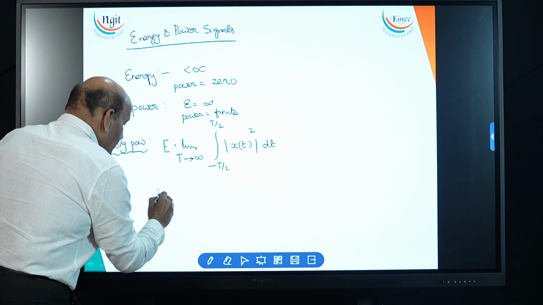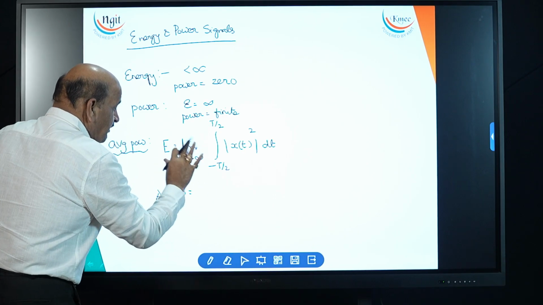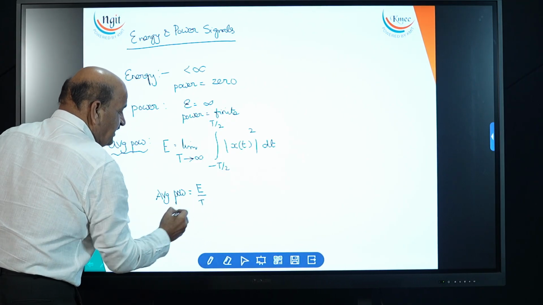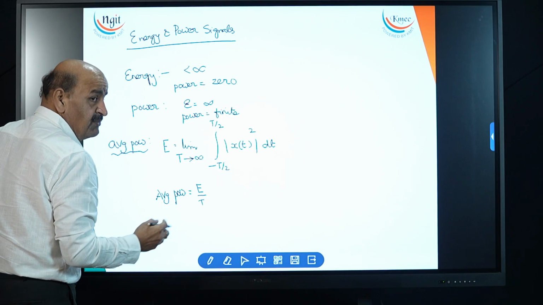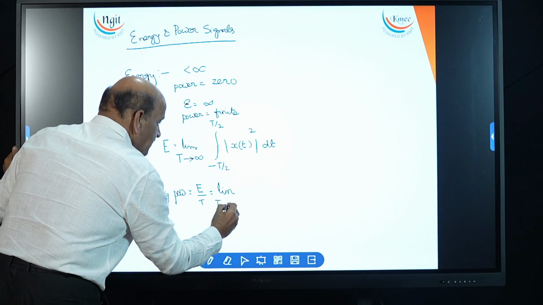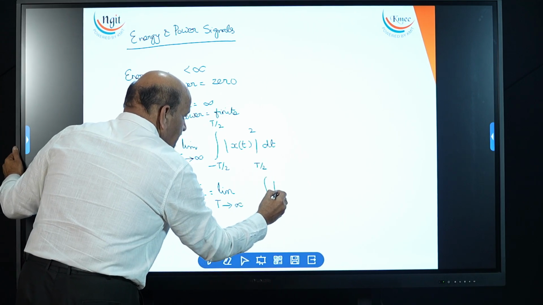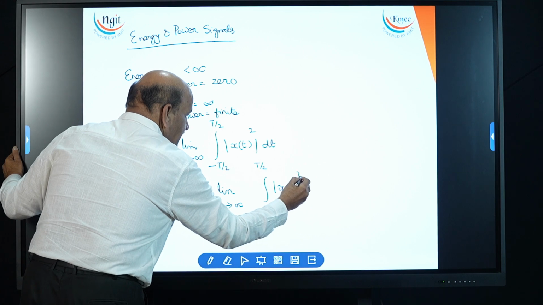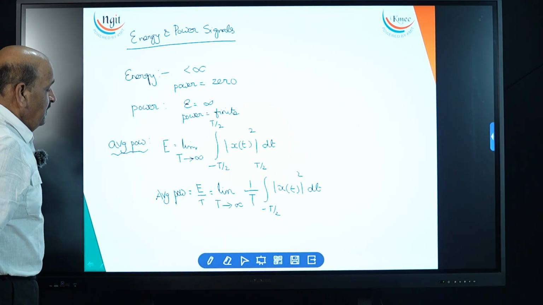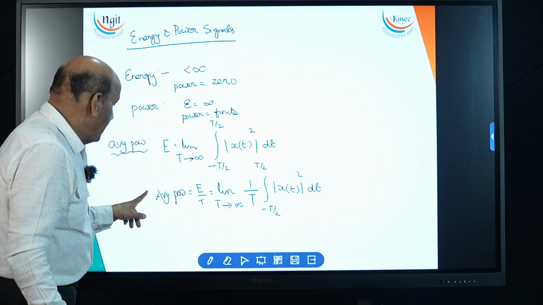Now, average power. The name itself is average. Average power means we take the energy and divide by the width of the signal. The formula is the same: limit t tends to infinity, integral from minus t by 2 to t by 2, squaring the signal with respect to dt, but here you have to write 1 by t. Whenever you divide the energy by the width of the signal, the result is called average power.